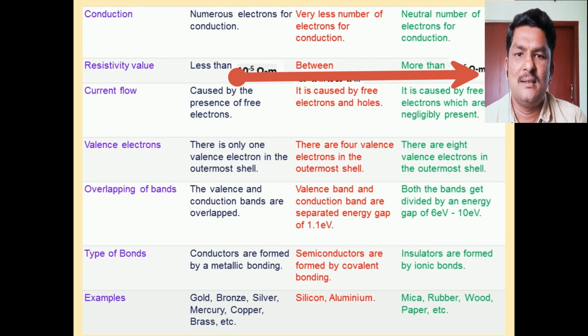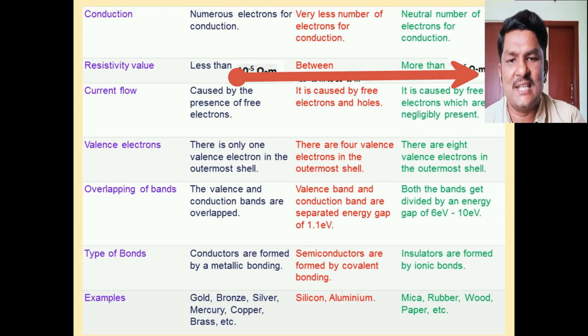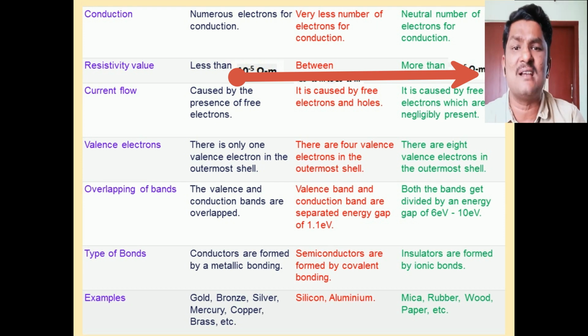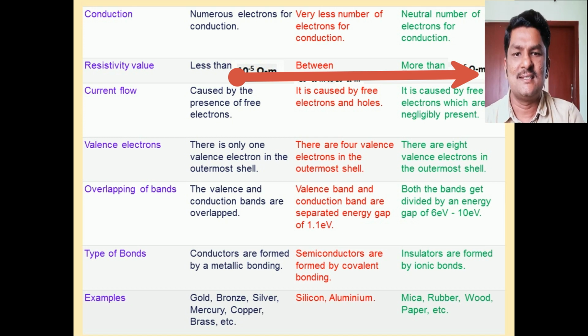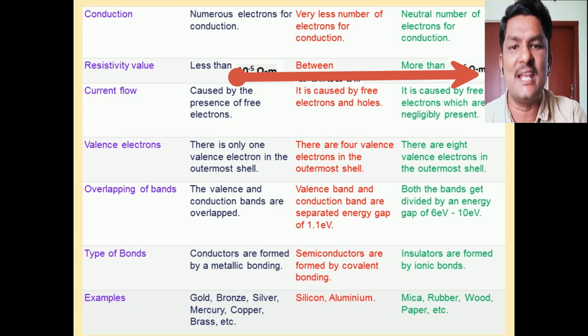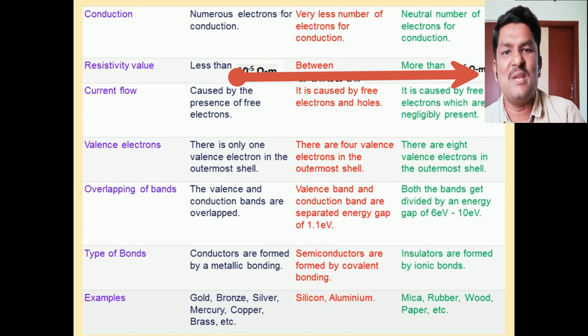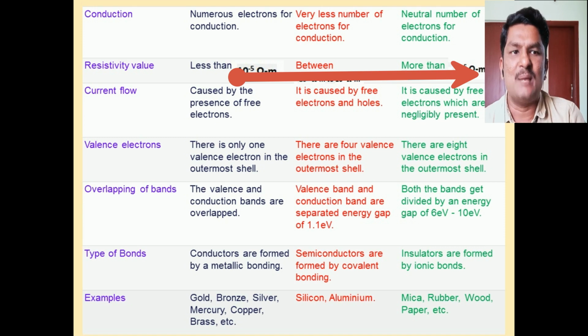The resistance of substances depends on temperature also. In the case of conductors, as temperature increases, the resistance increases. So the physical parameter resistance is temperature dependent. That can be explained by the temperature coefficient of resistance.